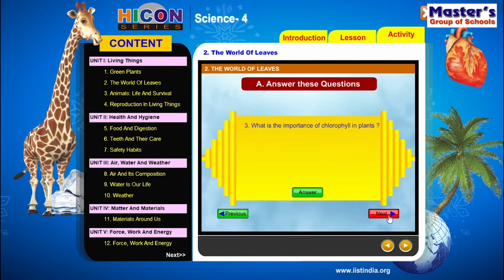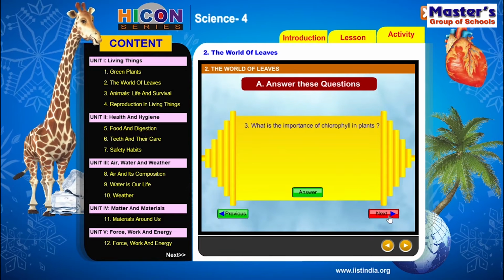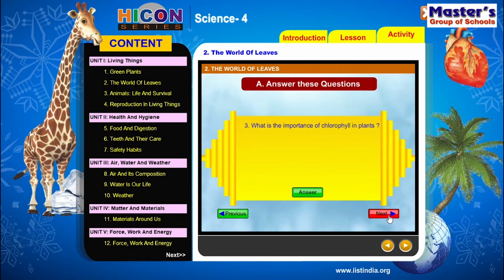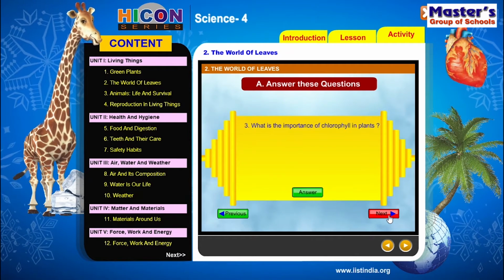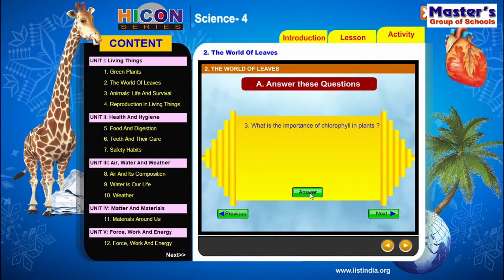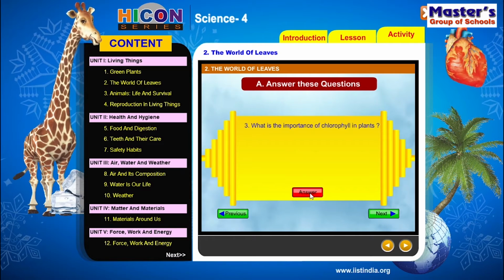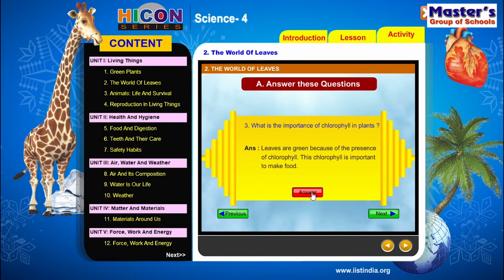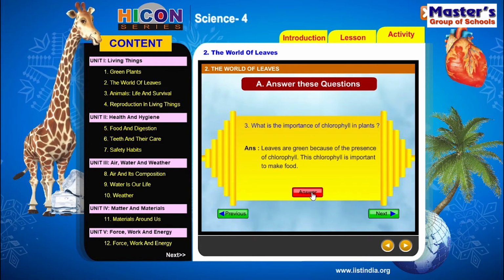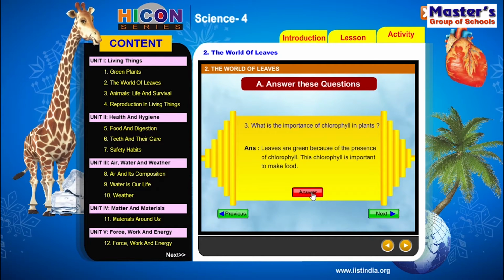The third question is, what is the importance of chlorophyll in plants? So children, can you write the answer for this question? Try to write the answer. The answer for this question is, leaves are green because of the presence of chlorophyll. This chlorophyll is important to make food.